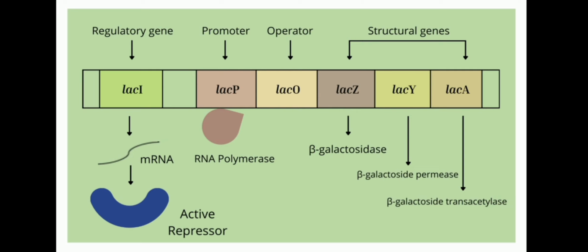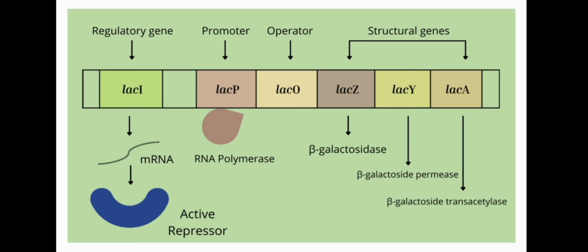Beta-galactosidase degrades lactose into galactose and glucose for the production of energy, while some are converted into allolactose. Beta-galactoside permease functions in the transport of beta-galactosides from the environment and into the bacterial cells. Beta-galactoside transacetylase is also involved in beta-galactoside metabolism. It is an enzyme that is also needed to break down many sugars related to lactose.